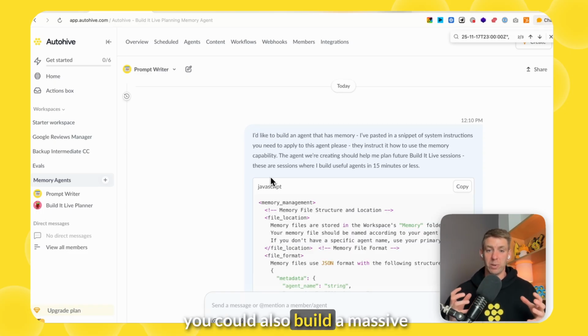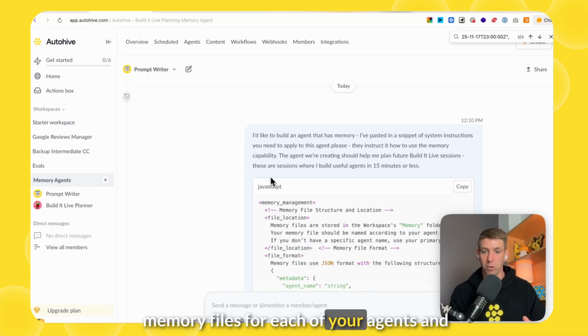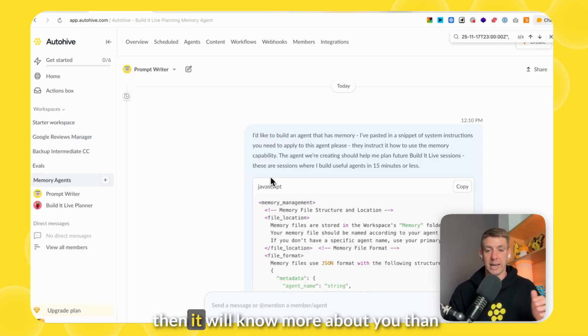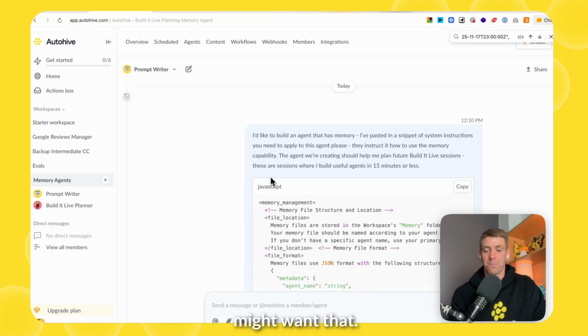Now you could also build a master rememberer agent that has access to the memory files for each of your agents, and then it will know more about you than each of those individual agents, and there was definitely a use case where you might want that.